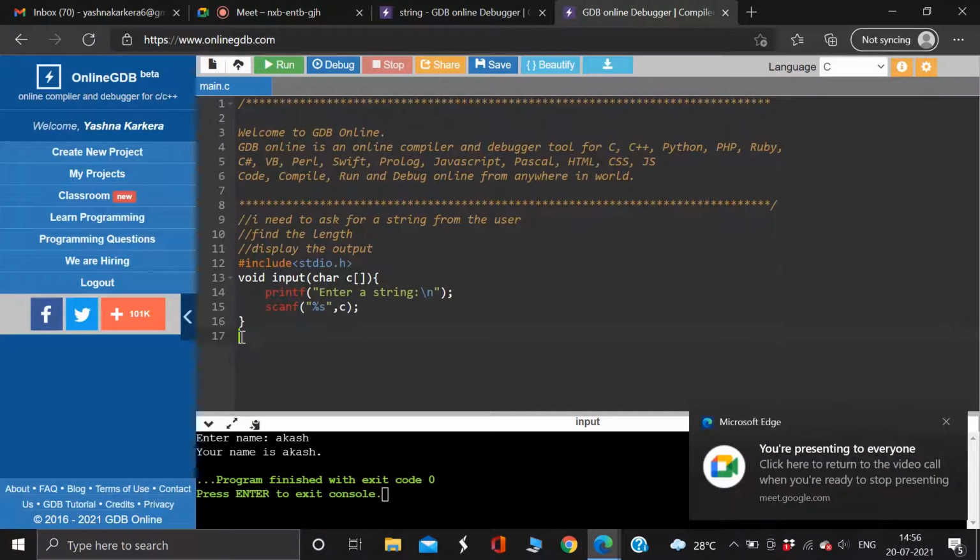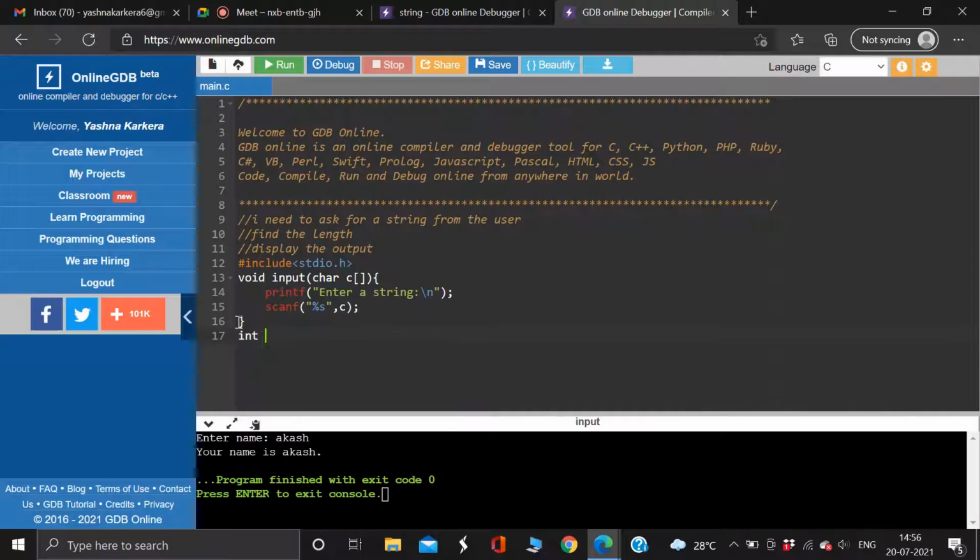If I want to find the length of the string, I need to return its value, right? So I need to use int because I'm going to return the value of length. Length is going to be an integer, so I'm going to use int. So I'll write length. What do I write inside as a parameter? What am I giving to the function so that it can find the length of? Come on, guys. It's the same as the previous function. Just look at the parameter and tell me the name of the string and the data type. Anybody can answer actually.